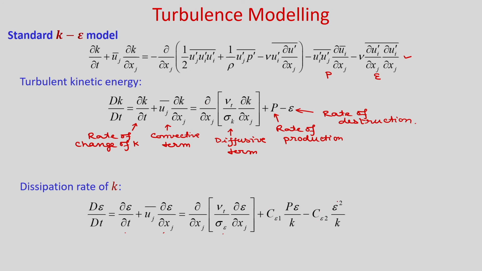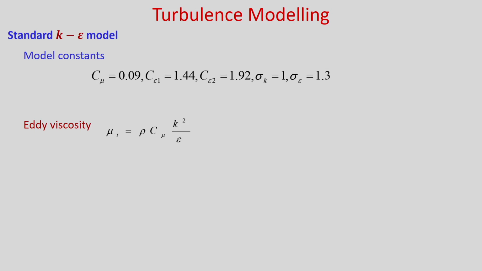Okay. So, now we need to know all these model constants, sigma k, sigma epsilon, C epsilon 1, C epsilon 2, and this P is the rate of production. So, you can see that in the standard K epsilon model there are some model constants which are found from the experiments. So, these are empirical constants. C mu is 0.09, C epsilon 1 is 1.44, C epsilon 2 is 1.92, sigma k is 1 and sigma epsilon is 1.3.